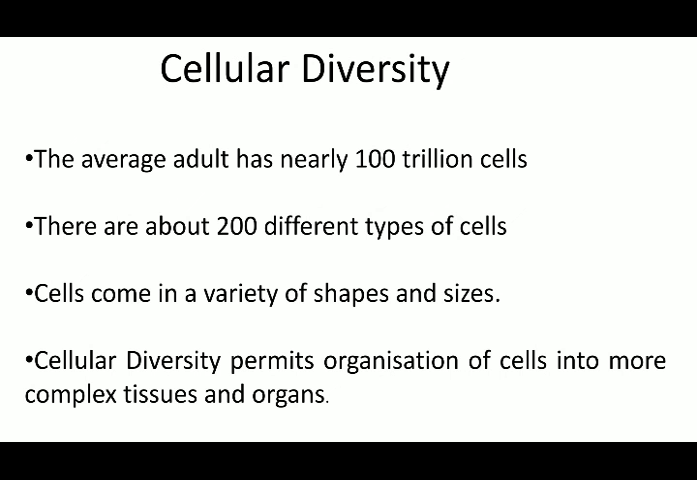Now next, the cells come in a variety of shape and size. If you talk about a neuron, it is extended. It looks different from your epithelial cell. Epithelial cell is broader. It has microvilli since it has to carry out absorption. Muscle cells look different. They are more striated. If you talk about your RBC, they are biconcave in shape. So each cell looks different from each other. Not only in humans, but even in plants, there are different cells like parenchyma.